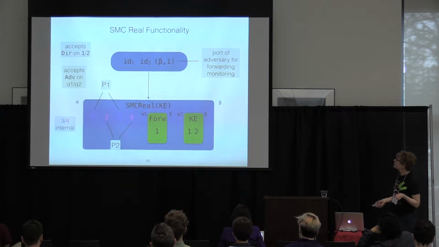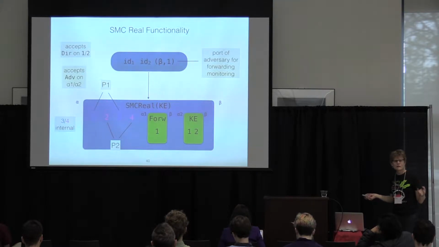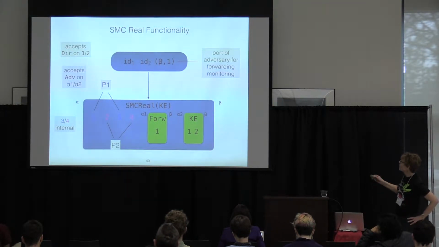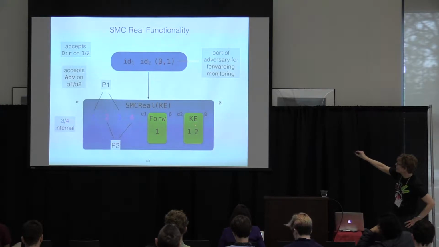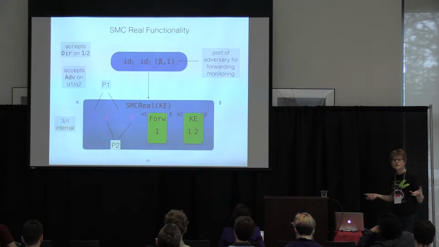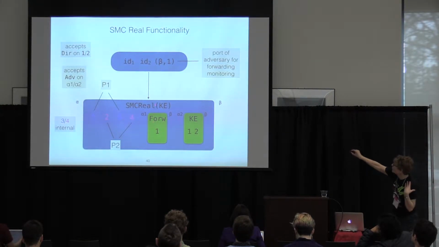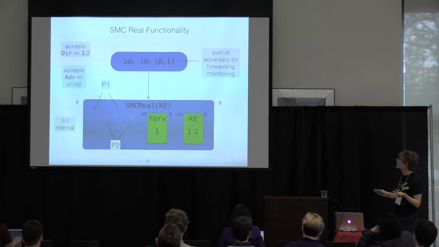So that's the picture. But again, let me just emphasize that SMC real has this argument that's KE. It could be some other functionality that doesn't even do anything sensible. The routing code that's inside this doesn't care, but of course you'd want it to do something sensible, or it wouldn't do anything very interesting. And in the case where this is the ideal functionality, then messages are of course going to the port for key exchange, the key exchange simulator, as well as the forwarder is communicating to port 1 of the adversary.